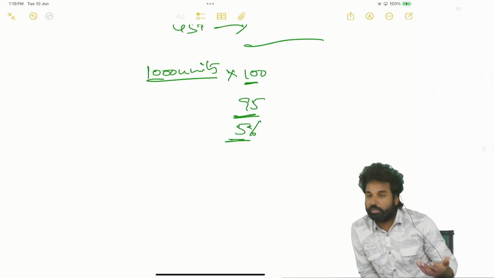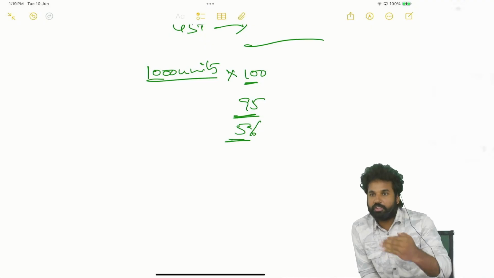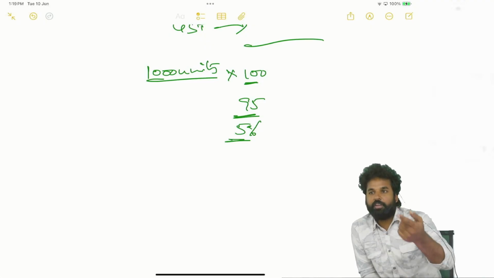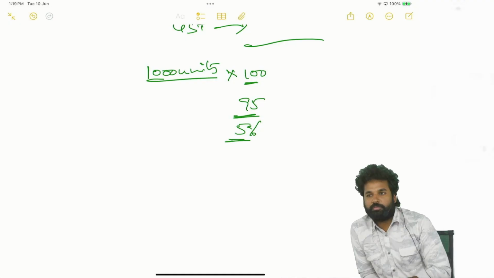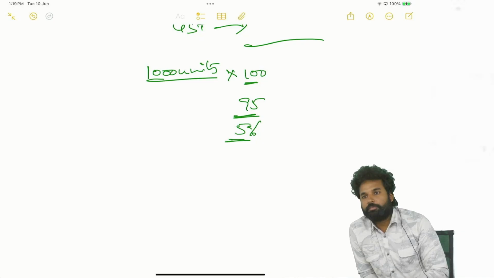But he has to accept 95 because he is the daily customer. He has to accept 95 rupees only. So now there is a decrease in the value by giving a discount at a later stage. So at that time, will GST be on 100 rupees or 95 rupees? On 100 rupees only, because the discount is not known at the time of supply.